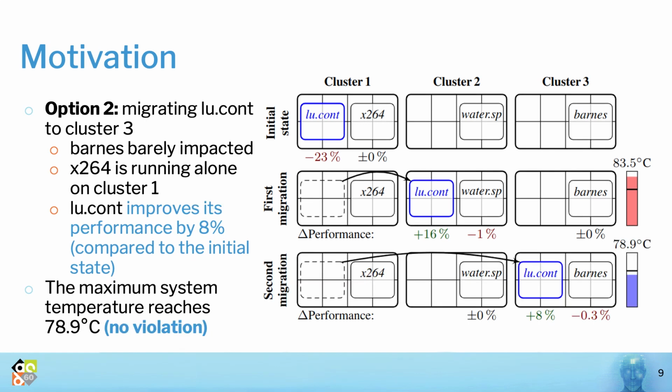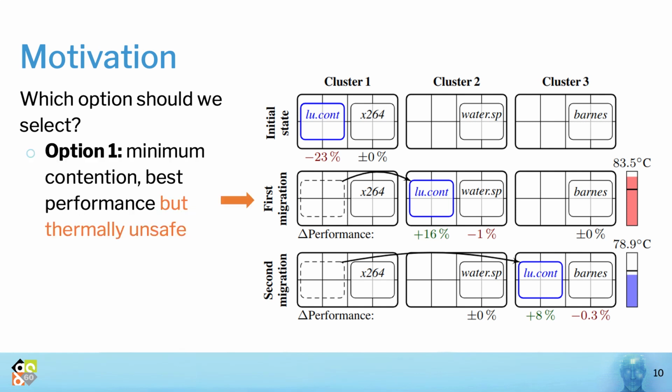When we migrate LU-Cont to cluster 3, we notice that Barnes is barely impacted, while LU-Cont achieves an increase of 8% in its performance. While the performance improvement is less than the previous migration, the overall system temperature does not exceed the temperature threshold of 80 degrees Celsius this time. Now, which option should we select?